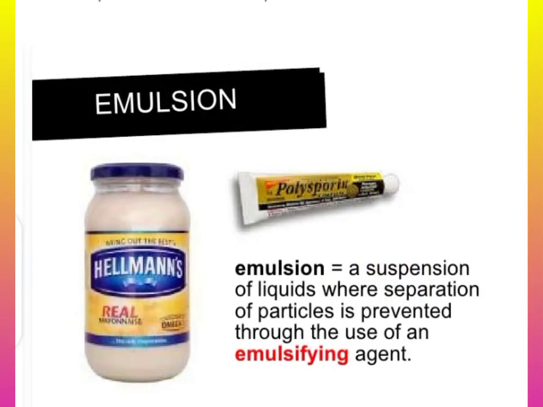Next is emulsion. Emulsion is similar to suspension, but the difference between emulsion and suspension is that in an emulsion, two liquid components mix with each other, while in suspension, any two components can be mixed or combined with each other. These two components may be liquid, may be solids, and maybe gas, etc.